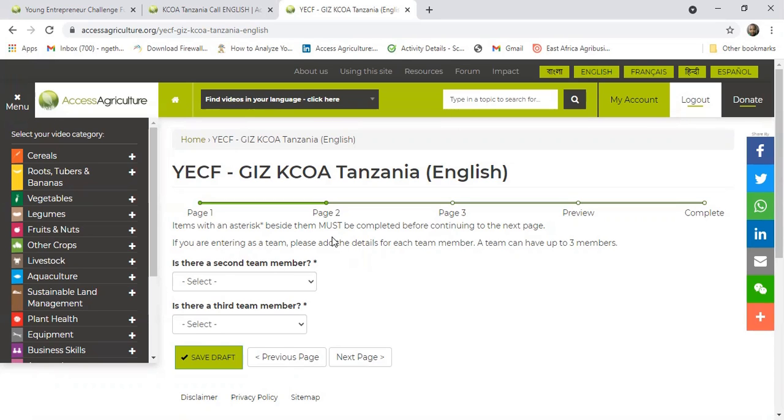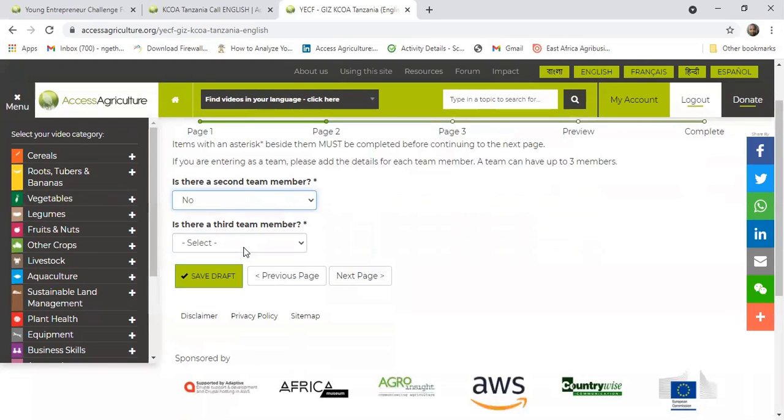So suppose we are applying as a team, you first need to select whether you're applying as a team or not. So if you say no, you're not applying as a team, then you can save and move to the next page.